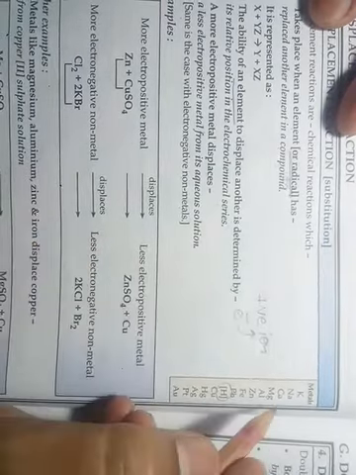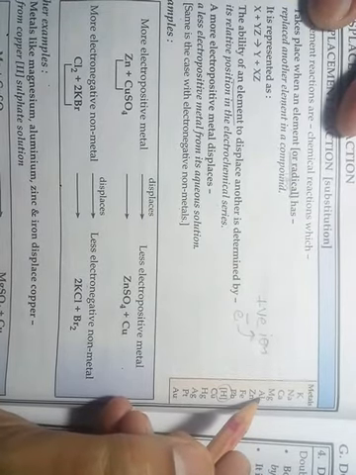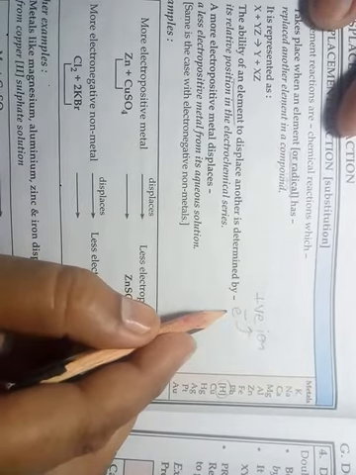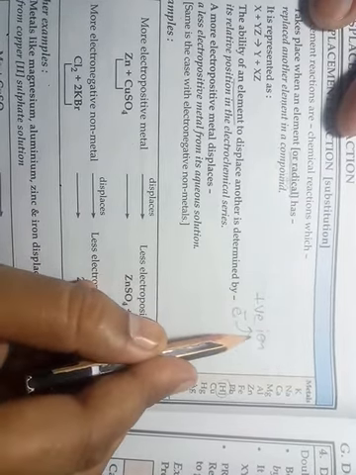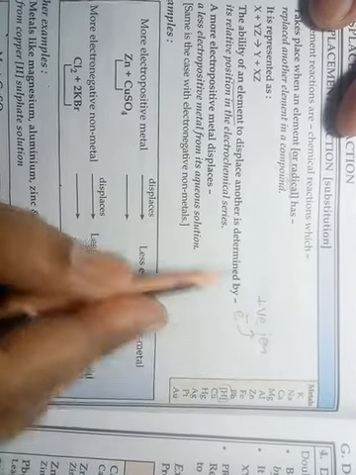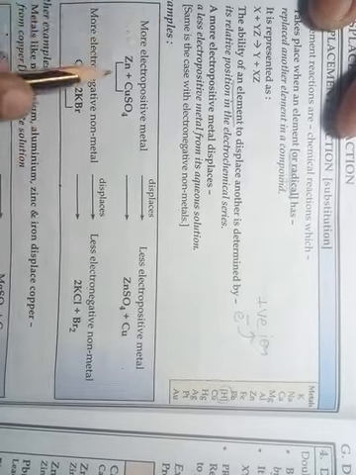So electropositivity is the property of an element by which it loses electrons and gets converted into a positive ion. Okay students, some examples are given here.